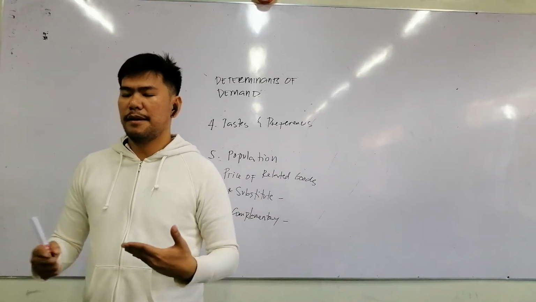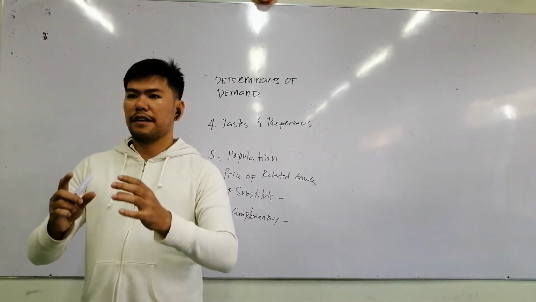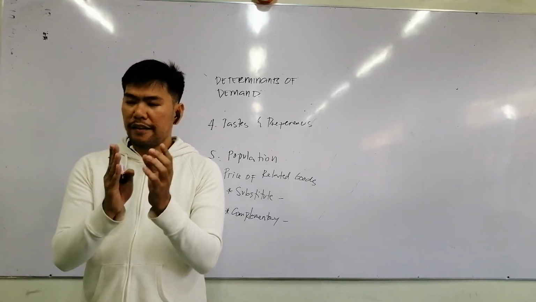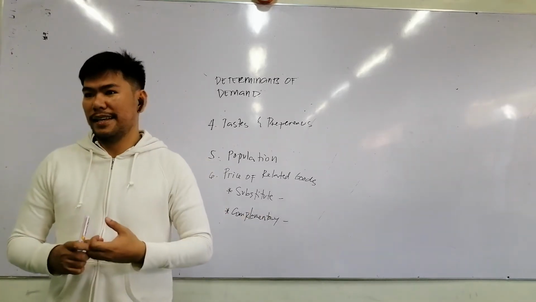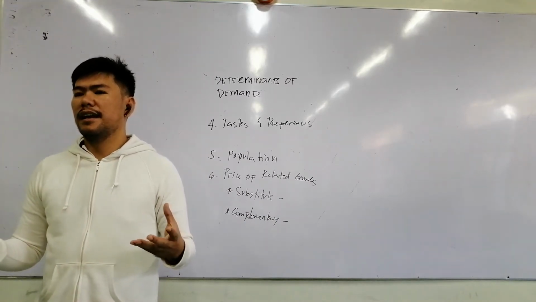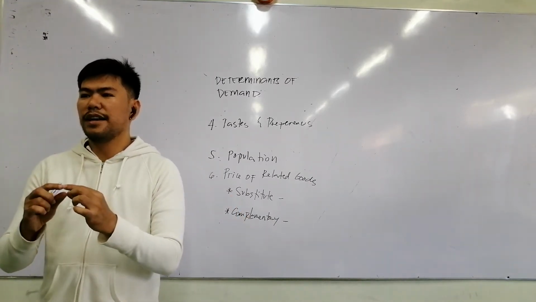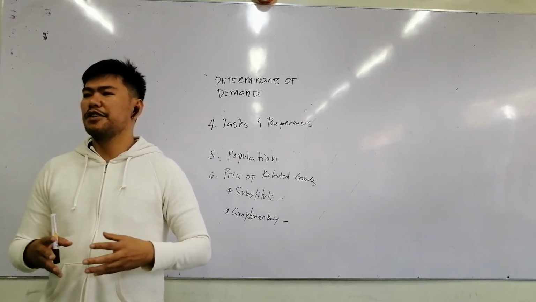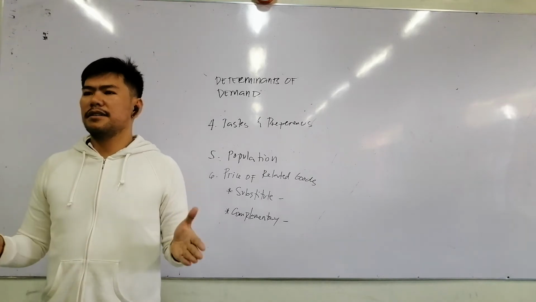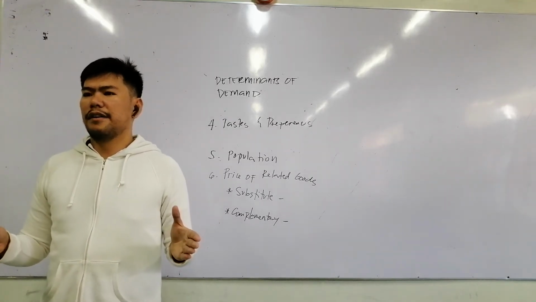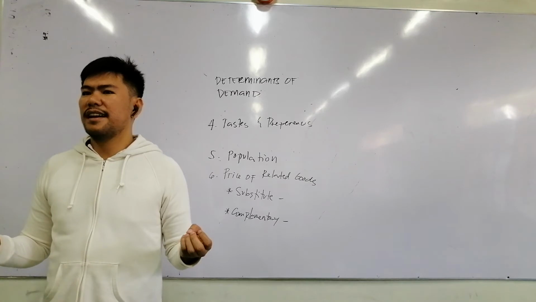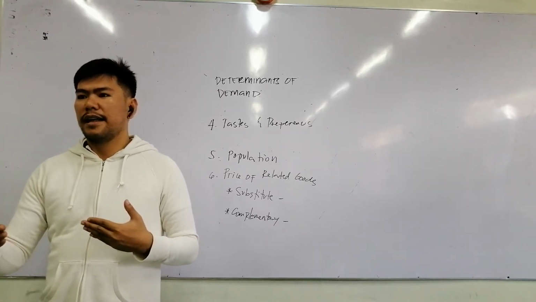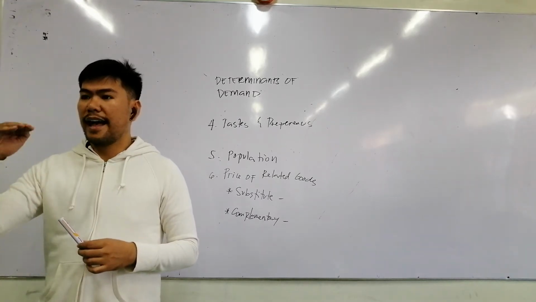Lesser population, less demand. If you look at the demographic of a certain area, the demographic profile of the people, you look at their age. So let's say in Dumaguete, let's look at their age bracket. Probably the students, right? Because this is a university town. It's a small city. However, I think there are more than 10 universities and colleges here in Dumaguete. So the population of students and young professionals are quite higher here in the city.